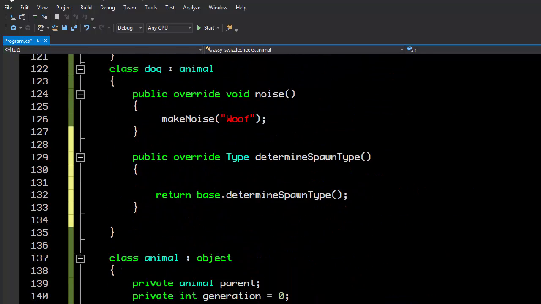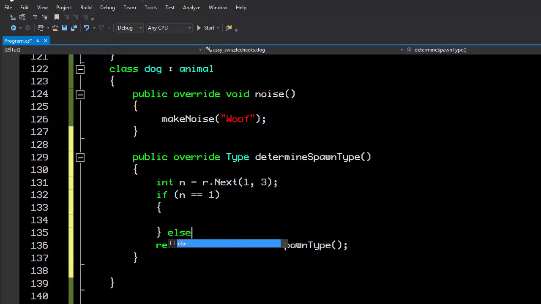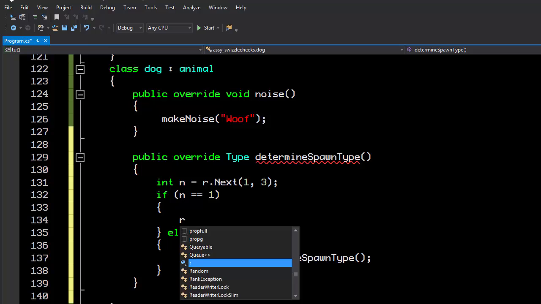Then I can get a number from our randomizer between 1 and, I don't know, 3. And if n is 1, then we're going to do something different besides returning what we would normally return.